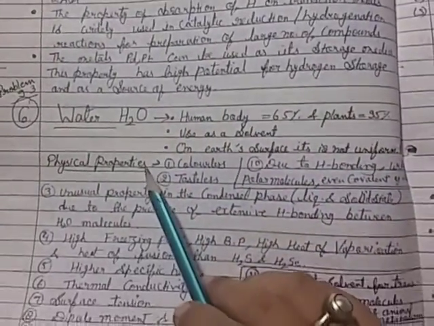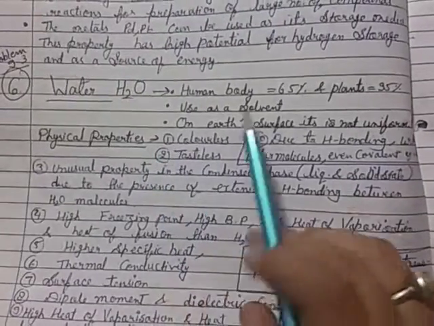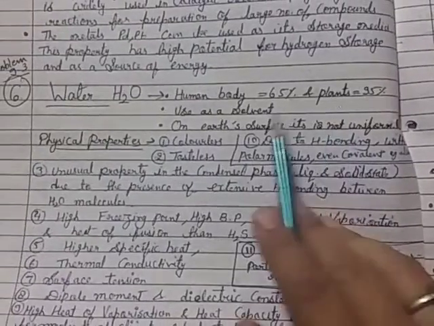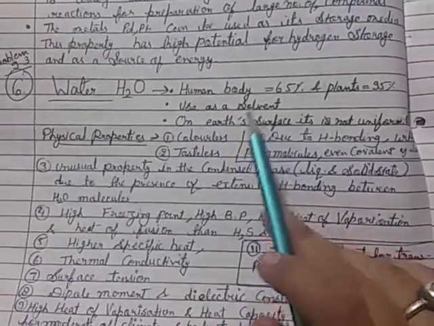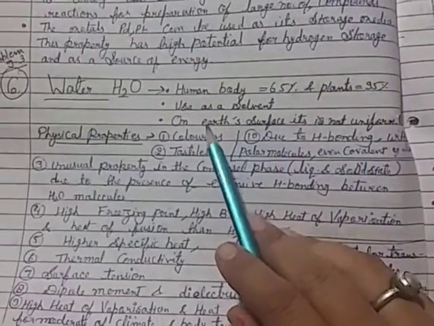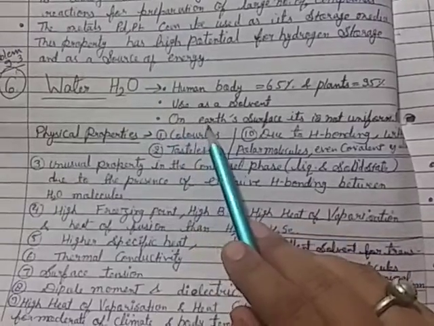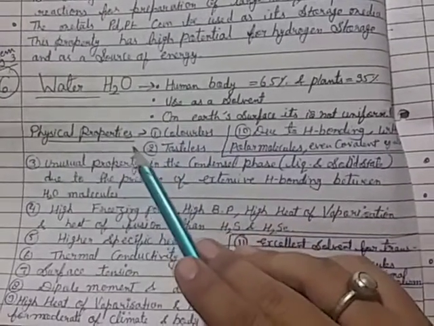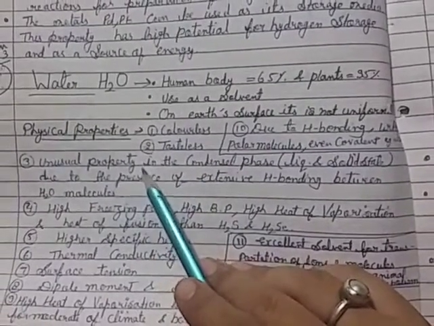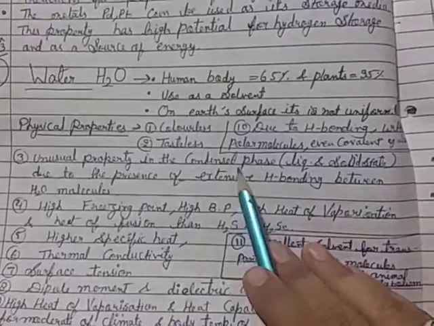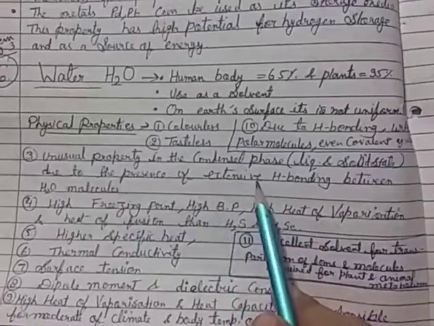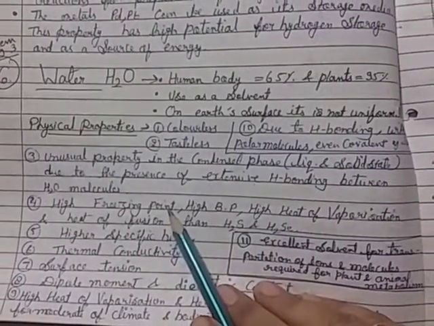Next topic is water. In the human body there is 65% water, in plants 95%, and it is used as a solvent, and on earth's surface it is not uniformly distributed. This is common knowledge. Physical properties: water is colorless, tasteless, and has unusual properties in the condensed phase, liquid and solid, due to the presence of extensive hydrogen bonding between water molecules.